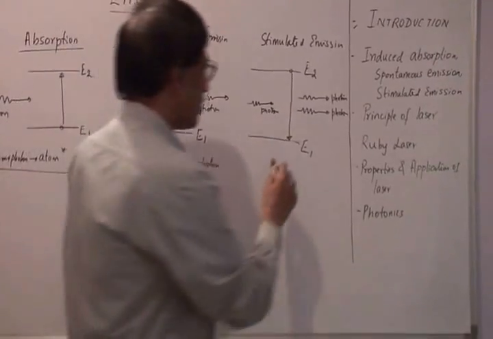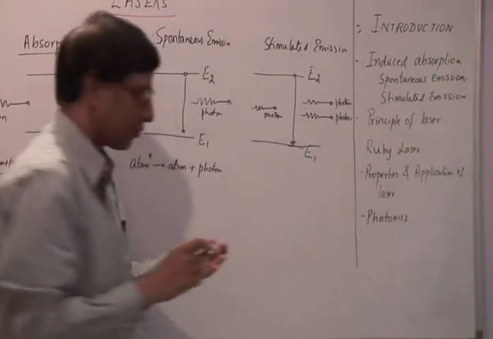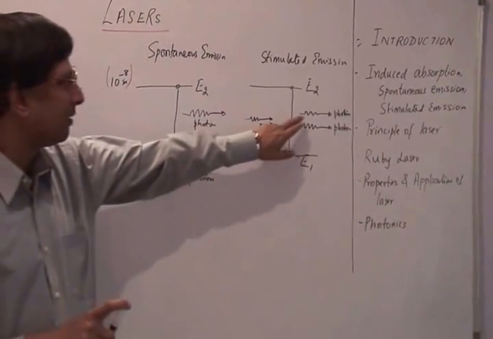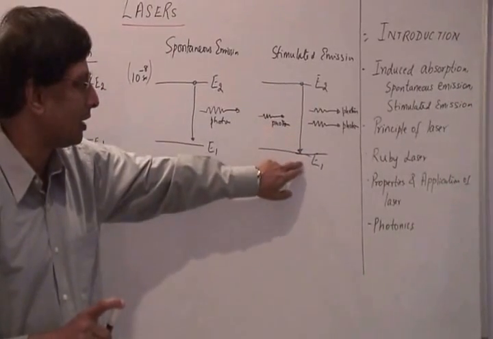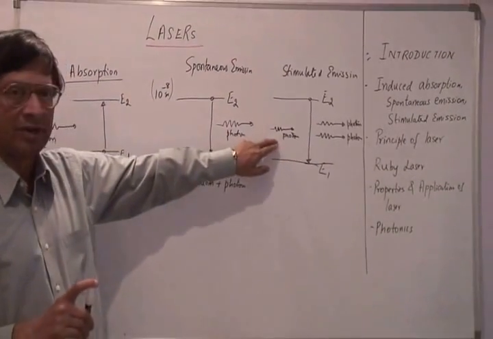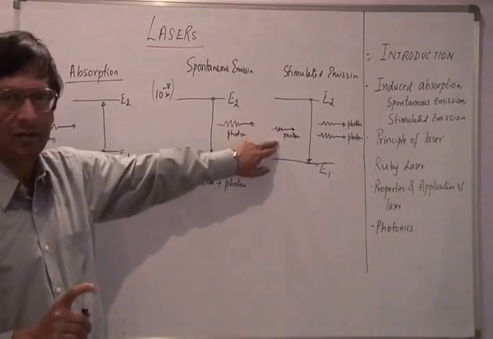The interesting point here is, it is not just as if two photons are going out, but the photon that gets emitted because of the atom moving from E2 to E1 is always in step, or in phase, with the incident photon.